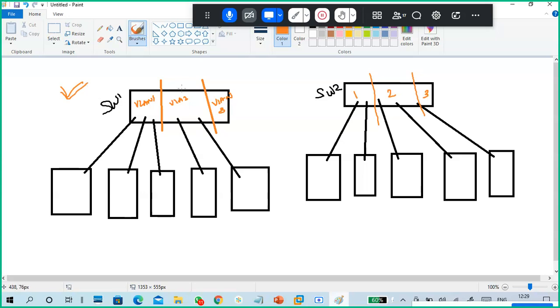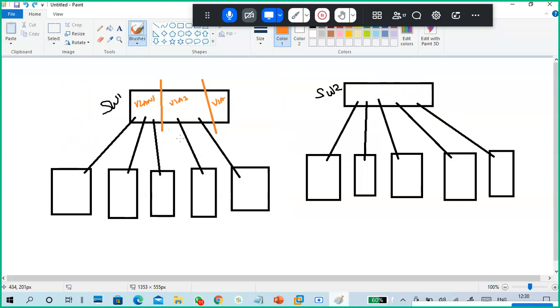In this one, how many LANs are there? Only the first one, don't go with the second one. How many LANs are there? One, two, three. You have three LANs in a single switch. Earlier, single switch, single LAN. Two switches, two LANs; if you combine them, they become a single LAN only. But here it is a single switch with three LANs. And here also, a single switch with three LANs. So that is the virtual LAN capacity.